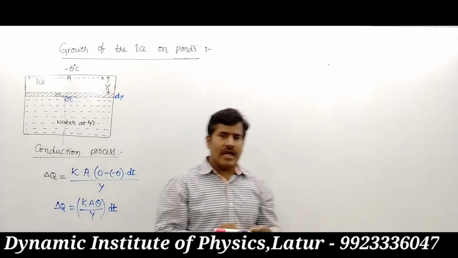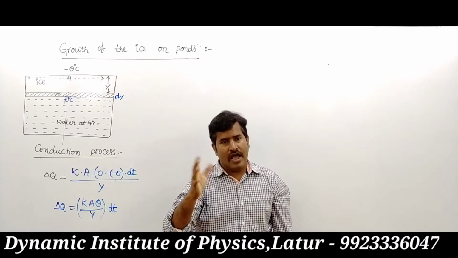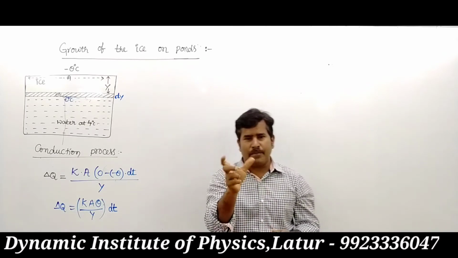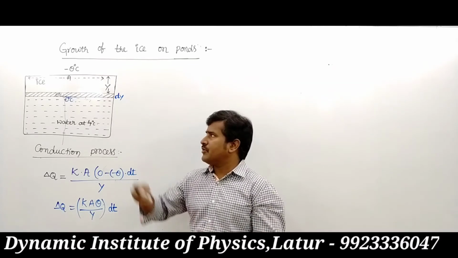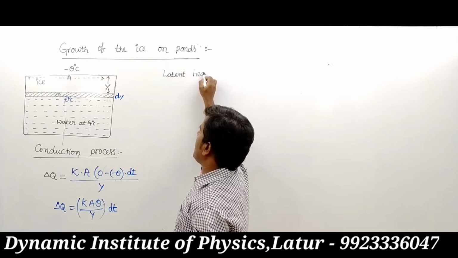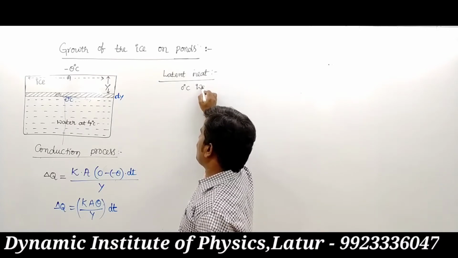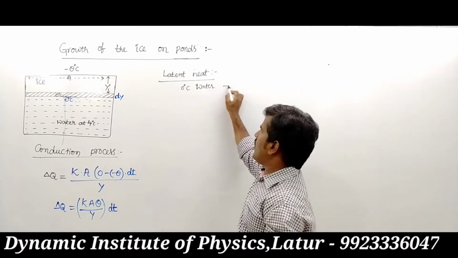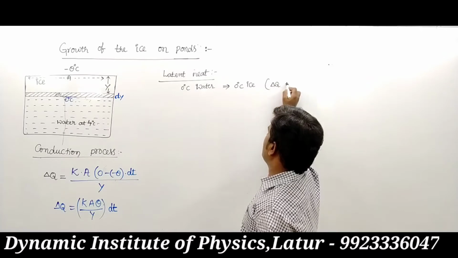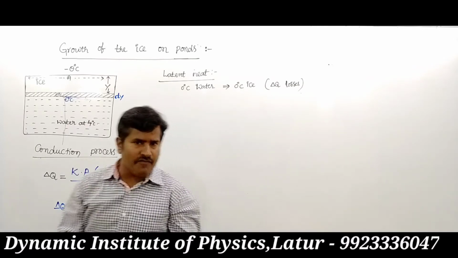You know that when water is converted into ice, heat is lost. When ice is converted into water, heat is gained. This is called an isothermal process, using the concept of latent heat. When 0 degree centigrade water is converted into 0 degree centigrade ice, it loses delta Q amount of heat.